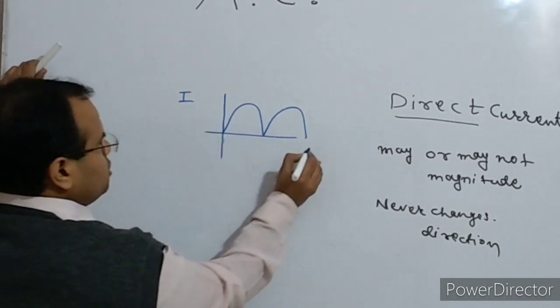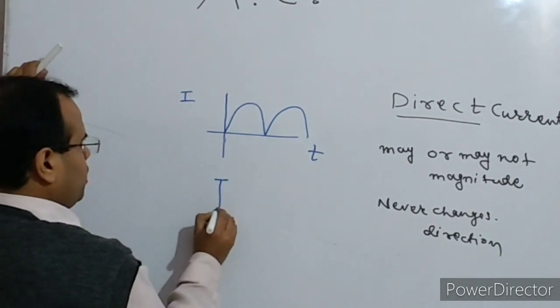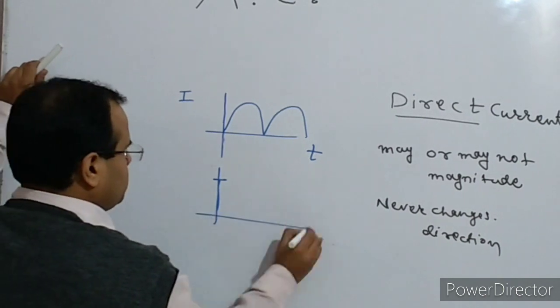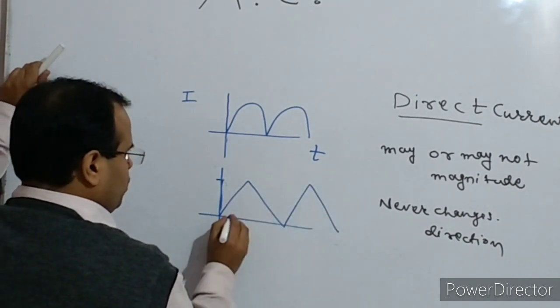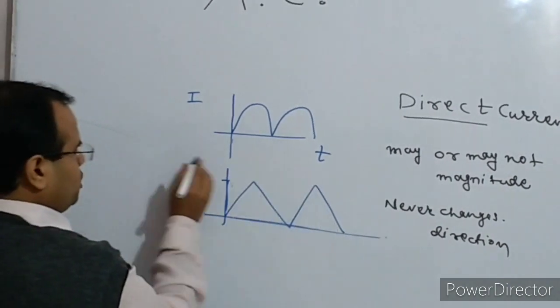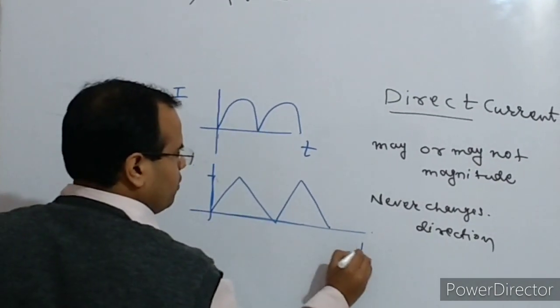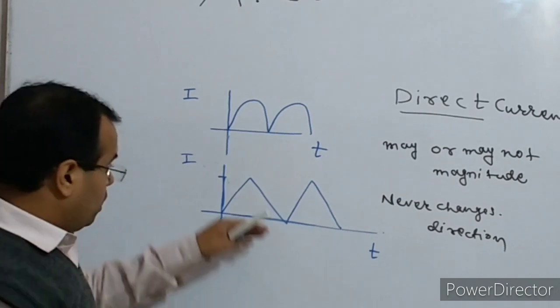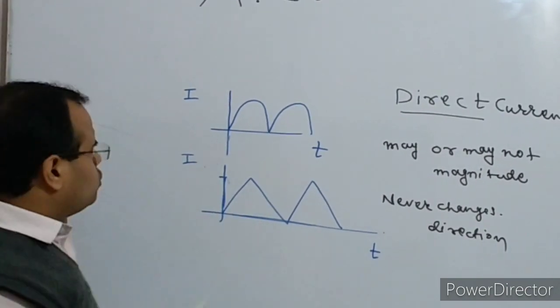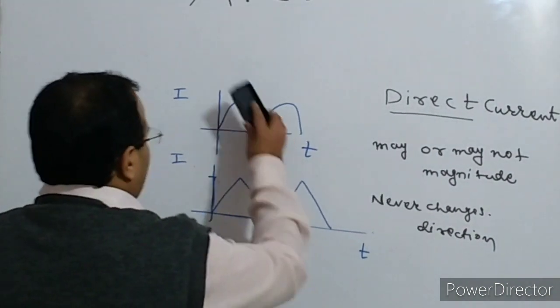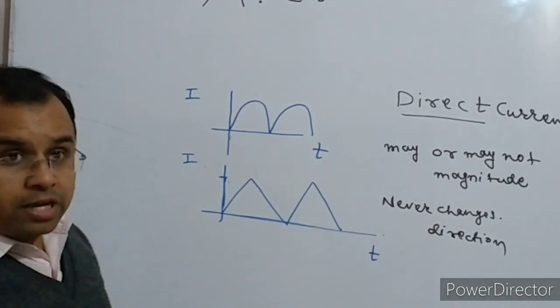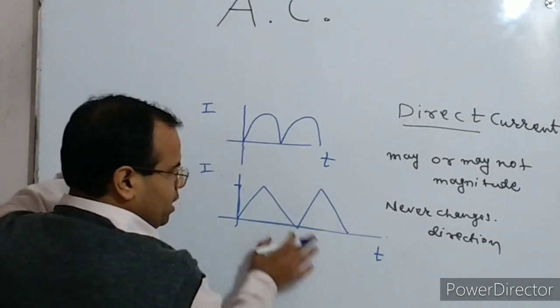This is current, this is time. Direct current may be like this. But you can see that though it is changing the magnitude, it is never changing the direction of flow. So that's why direct current never changes the direction. It may or may not change the magnitude. It means this is the varying direct current.